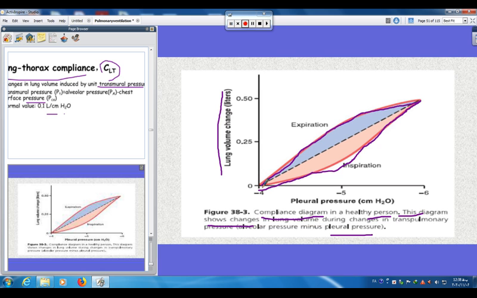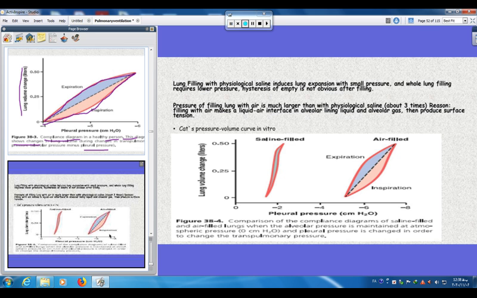This figure is very specific. Lung filling with physiological saline induces lung expansion with a small pressure, and the whole lung filling requires lower pressure. The traces of emptying are not obvious after filling.